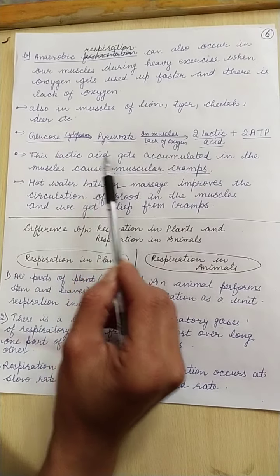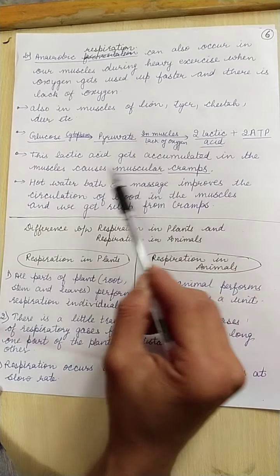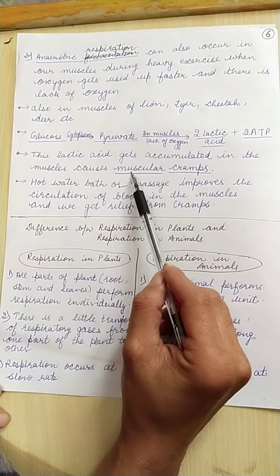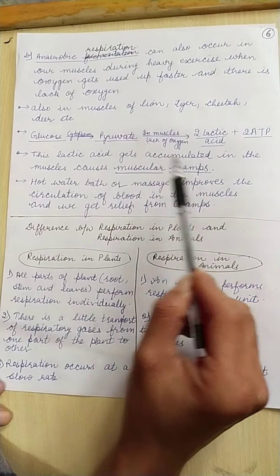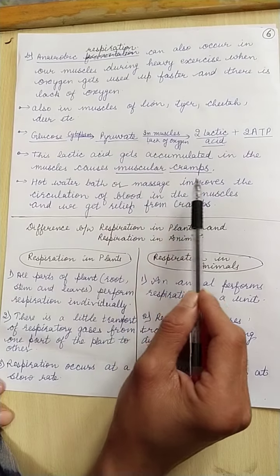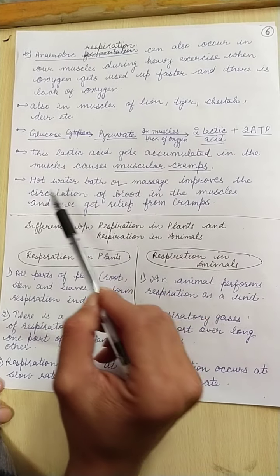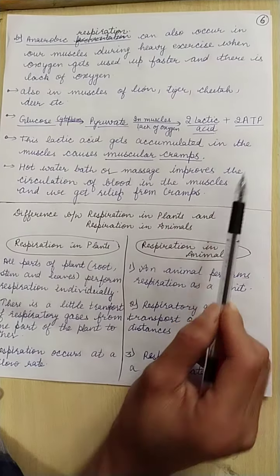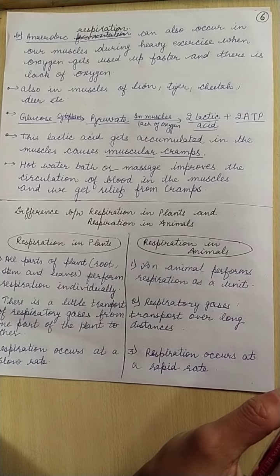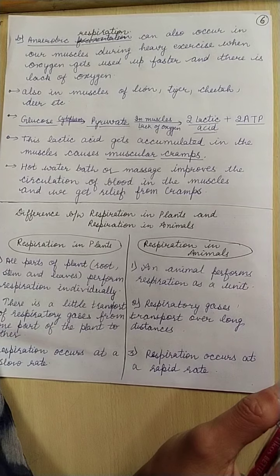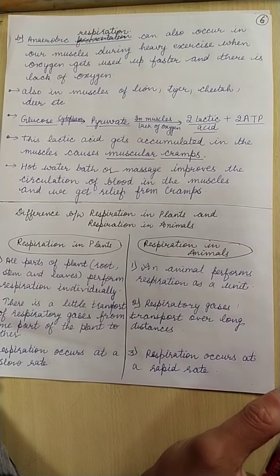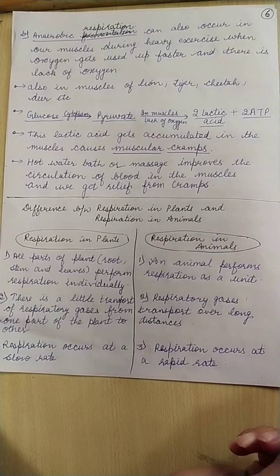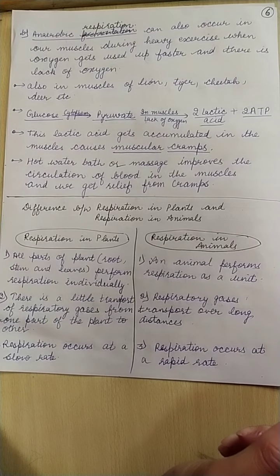This lactic acid accumulates in the muscle cells and causes muscular cramps. A hot water bath or a massage improves the blood circulation and the flow of oxygen continues, and we get relief from the cramps. So this was all about how glucose gets oxidized in different ways. Later in the topic, we are going to continue with how respiration occurs in plants.